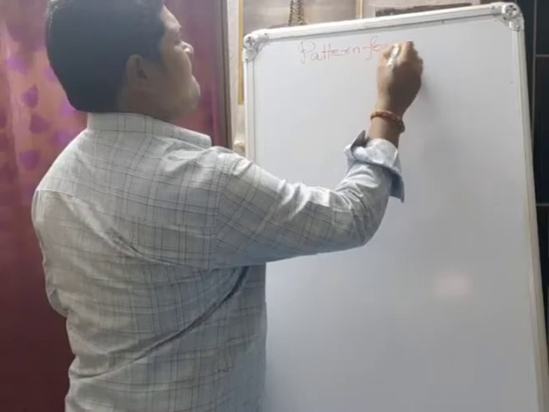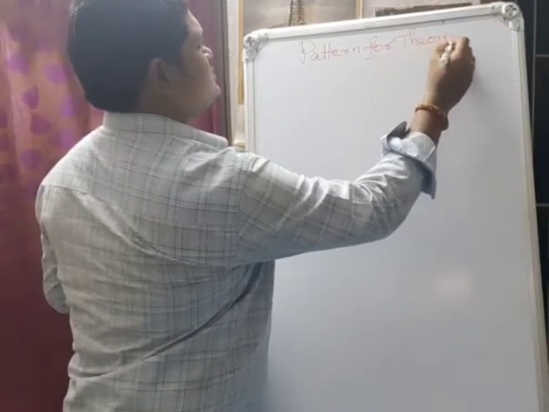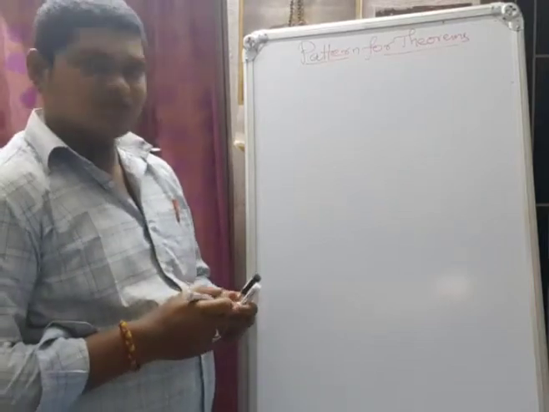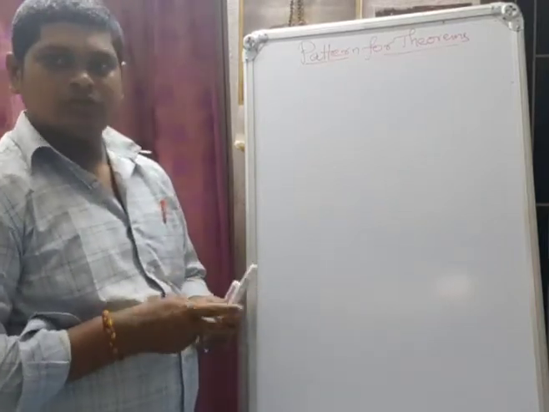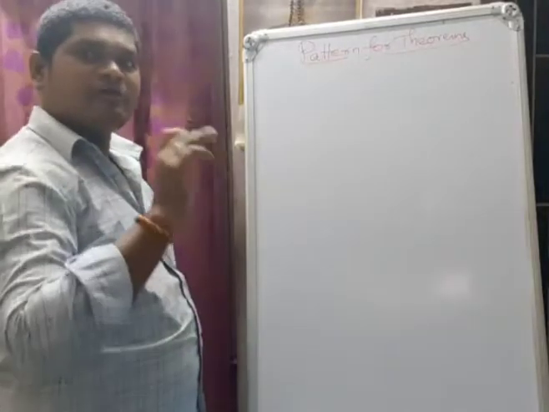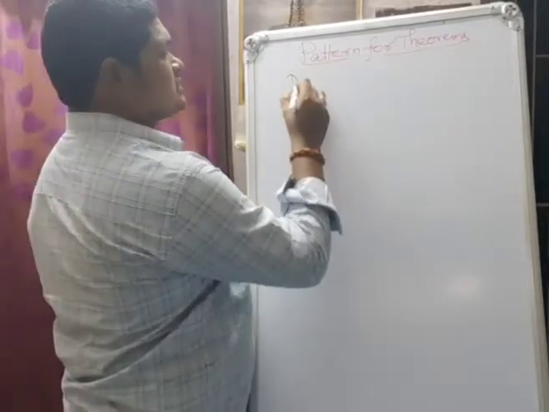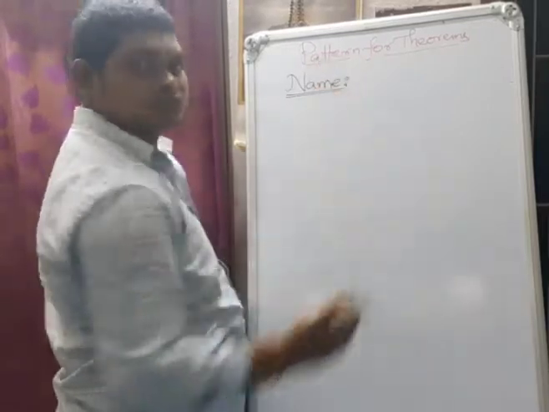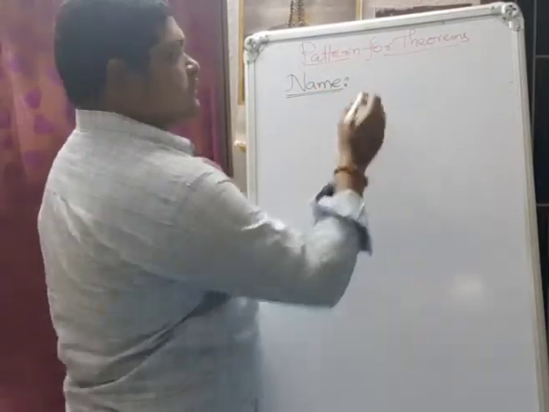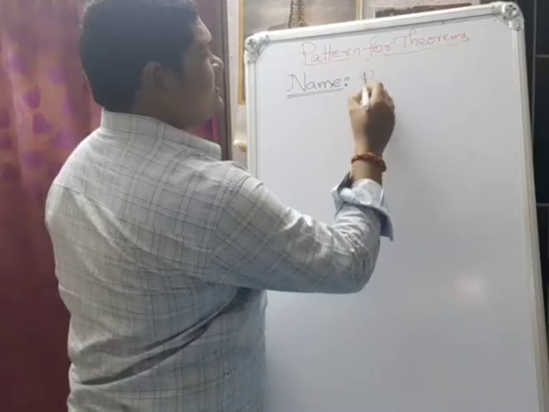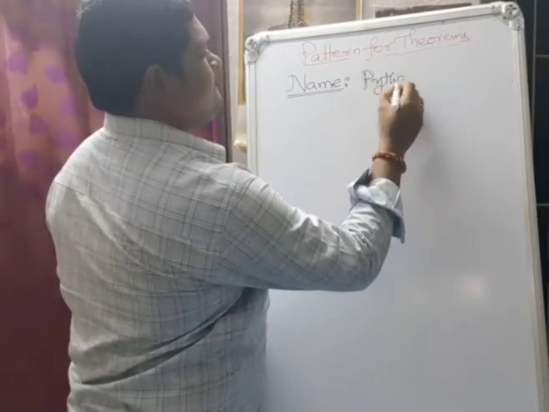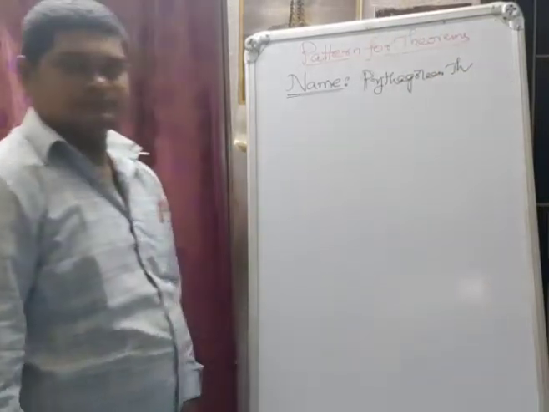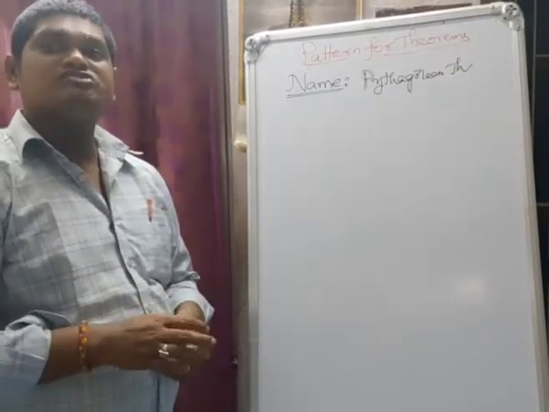What is the pattern of the theorem? First of all, is there any name for the theorem? First we have to mention the name of the theorem. For example, the first theorem, that is Pythagoras. So write the name of the theorem, that is Pythagorean theorem.